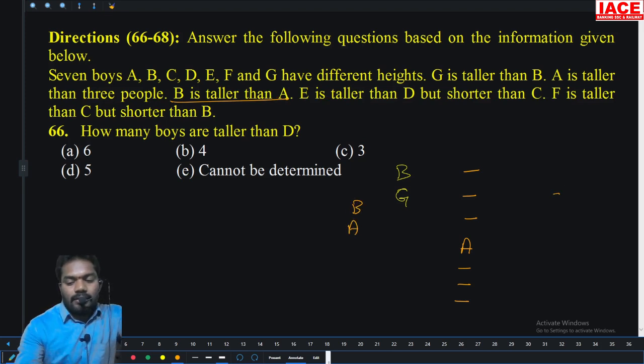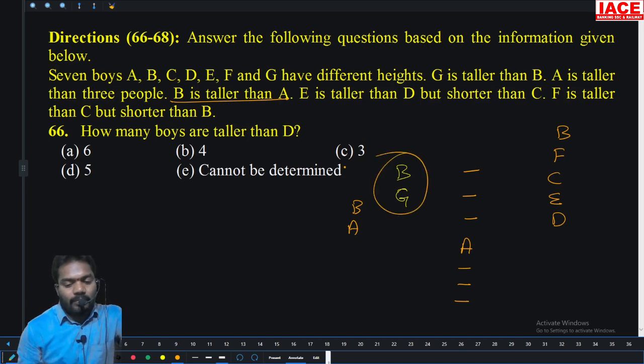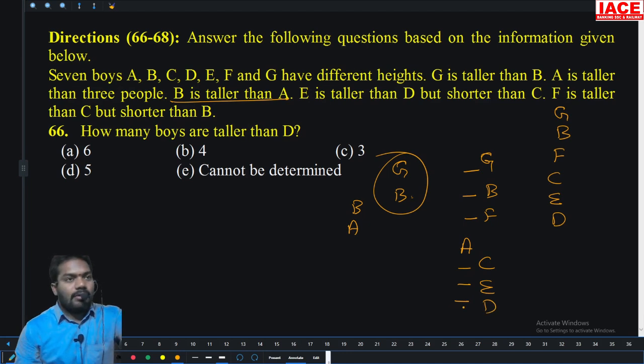E is taller than D but shorter than C. F is taller than C but shorter than B. So B, and below B I want G. G is taller than B. So G is here, B is here, F is here, and then C, E, D. There is only one possible arrangement.